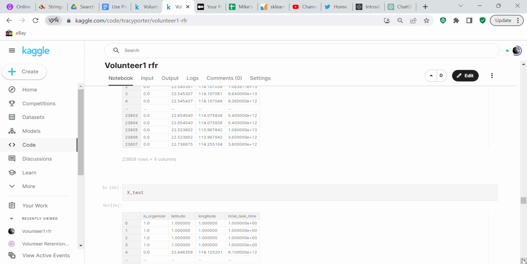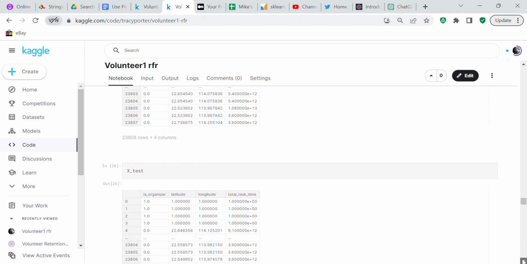So they were actually quite sneaky. They put a lot of problems in the data set that had to be overcome before you could even get it to work. So that was one really sneaky thing they did. And then another sneaky thing they did was they only allow you to make 2 submissions a day. So this code that I'm going through, I can't even make a submission on it because I've already expended my 2 submissions a day. But I'm hoping that it would be better than the 111 that I previously got.